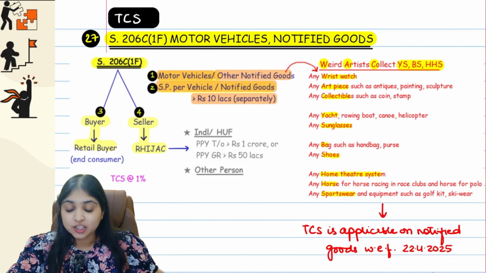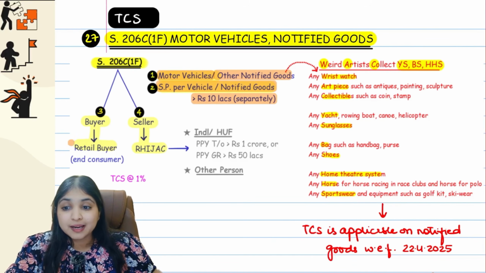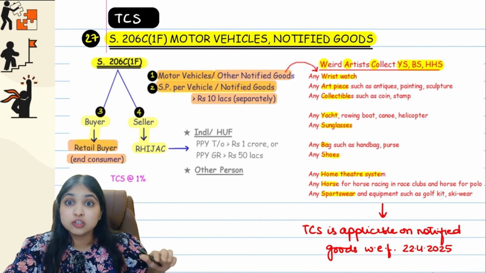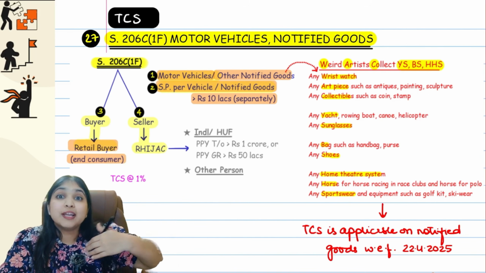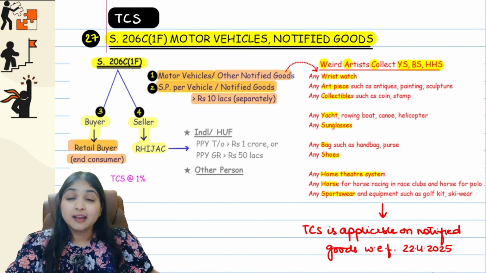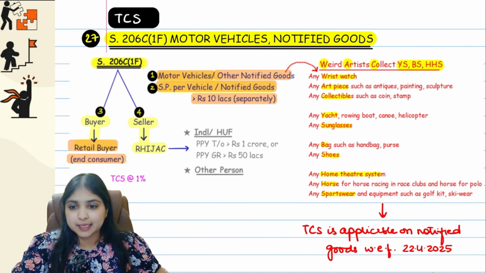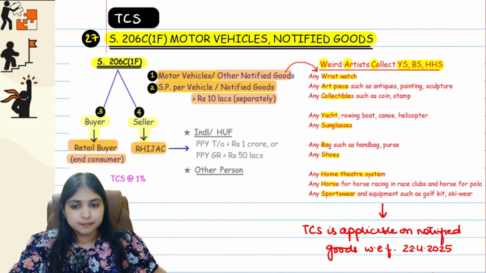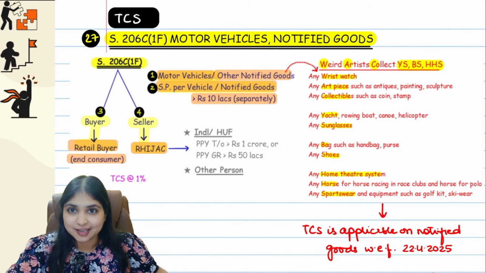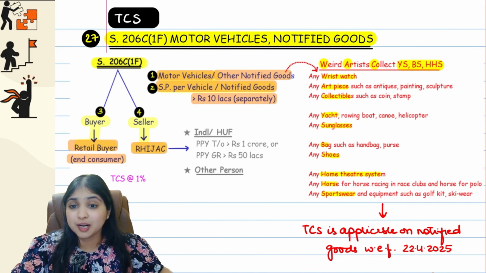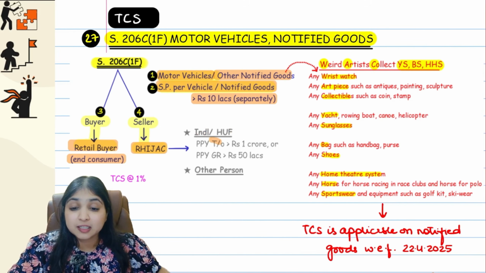Then condition number 3, who is the buyer? The buyer has to be a retail buyer, which means the buyer has to be an end consumer. End consumer means he is not buying the goods to resell. He is buying the goods for his own consumption. Like if he is buying a car, he is buying for himself, not to resell. So he must be an end consumer, a retail buyer, and the seller must be a specified seller. You know who that is, guys? It means you will trouble only the individual or HUF, where either the preceding previous turnover has to be more than 1 crore or the preceding previous gross receipt has to be more than 50 lakhs.